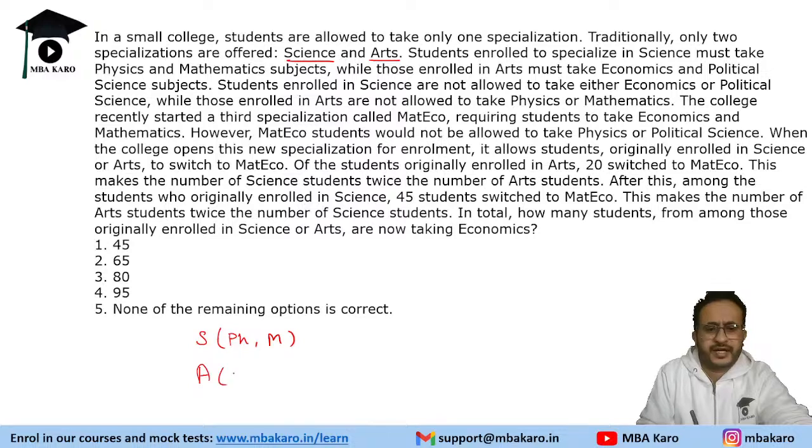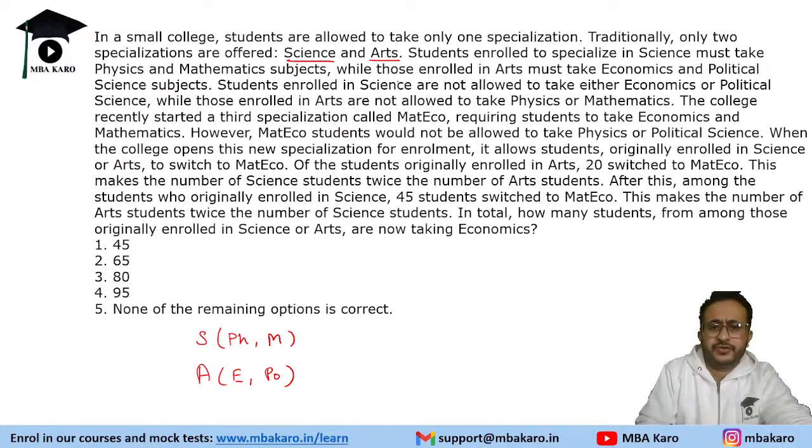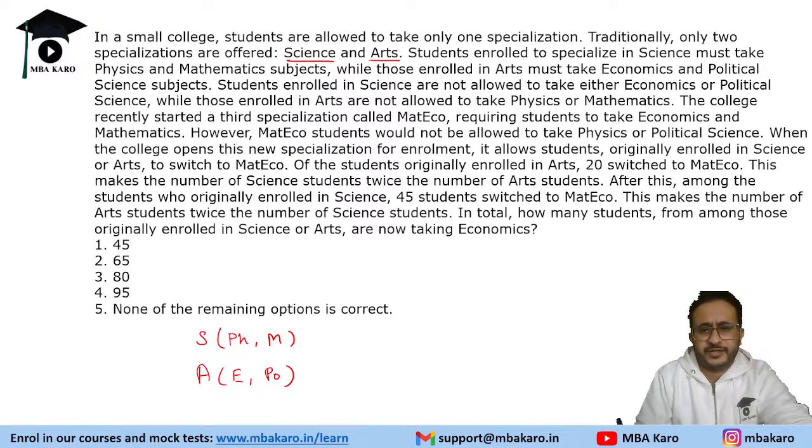So, if one is in arts, they will take economics and political science. Now, students enrolled in science are not allowed to take either economics or political science, while those enrolled in arts are not allowed to take physics or mathematics. So, you cannot take the other branch's subjects. If you are in arts, you cannot take mathematics and physics. And if you are in science, you cannot take economics or political science. That is the thing given to us.